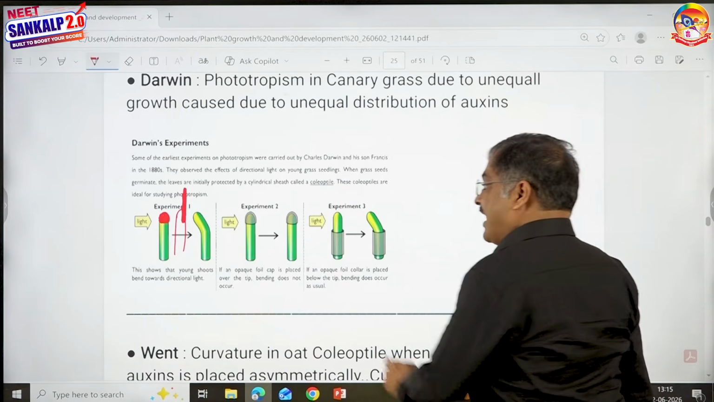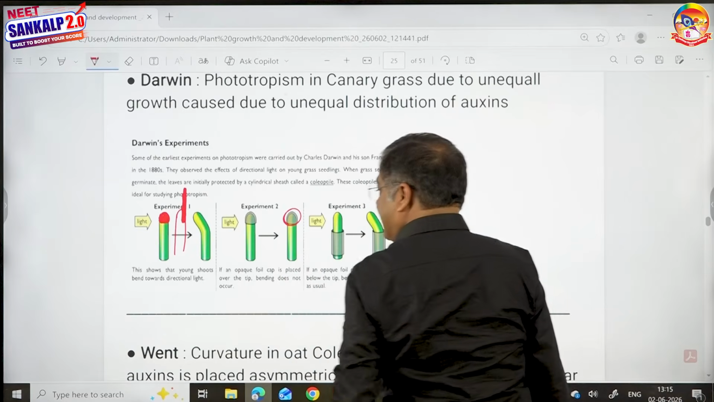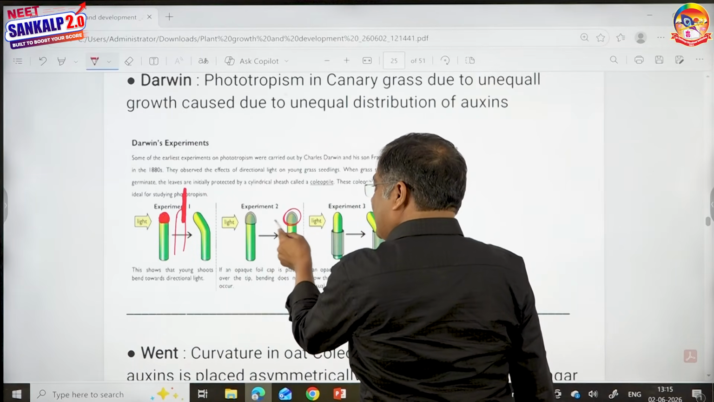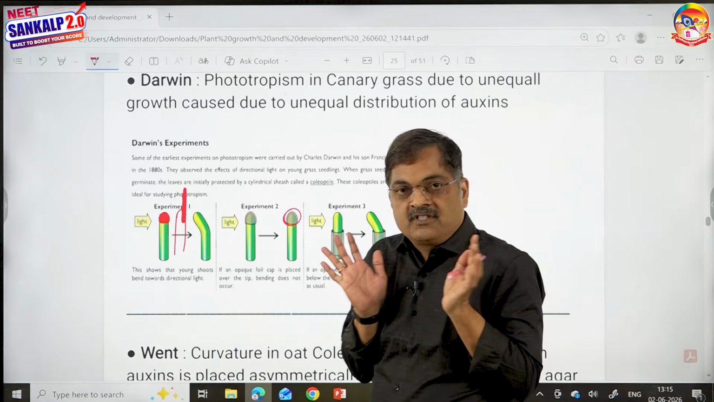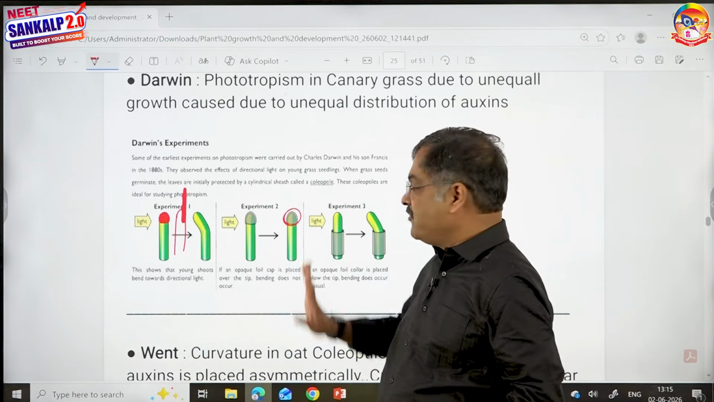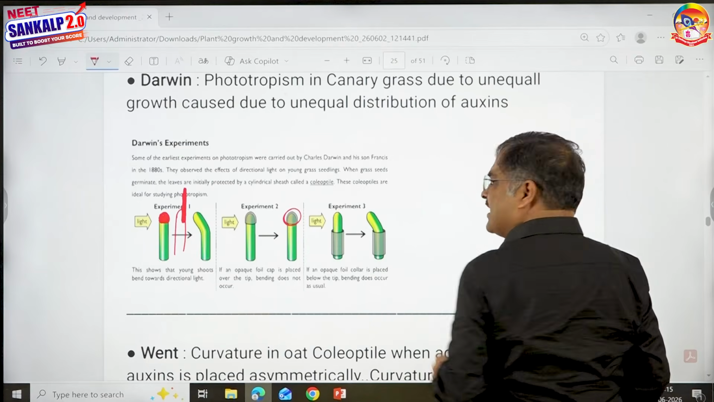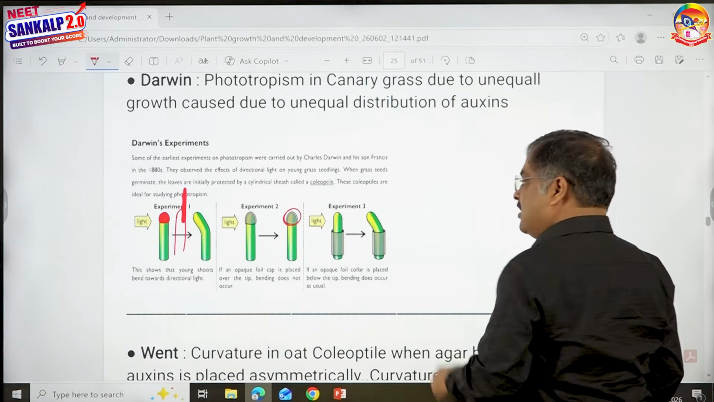Phototropism. But if you cover this tip with any cap, then auxins are not moving because auxins are safe inside the cap. Then why would they have to move to the shaded side? So therefore, there is no curvature. But if you cap it not at the tip but at the bottom, still curvature occurs because auxins are present here, not at the base.